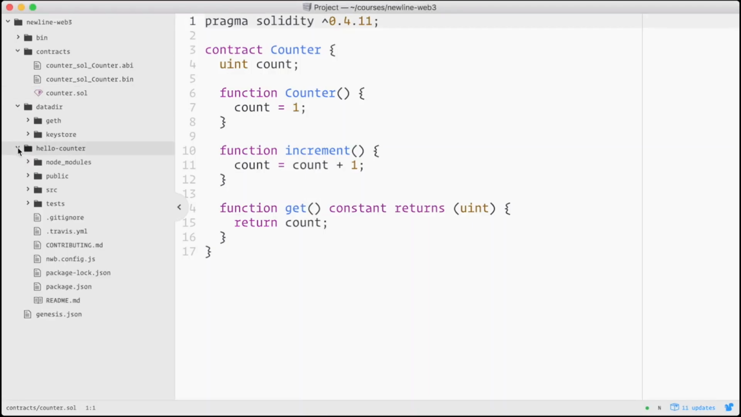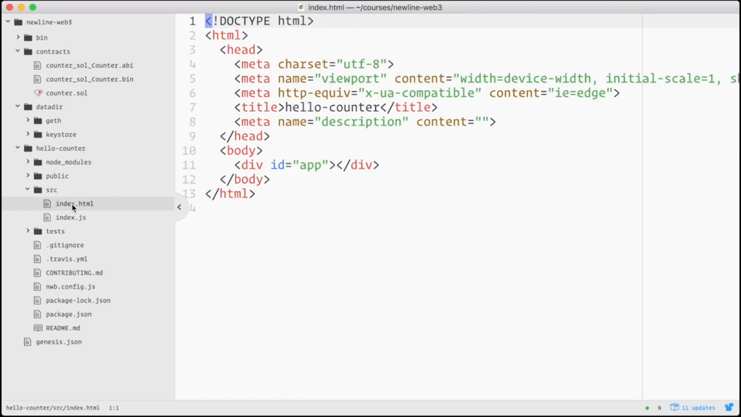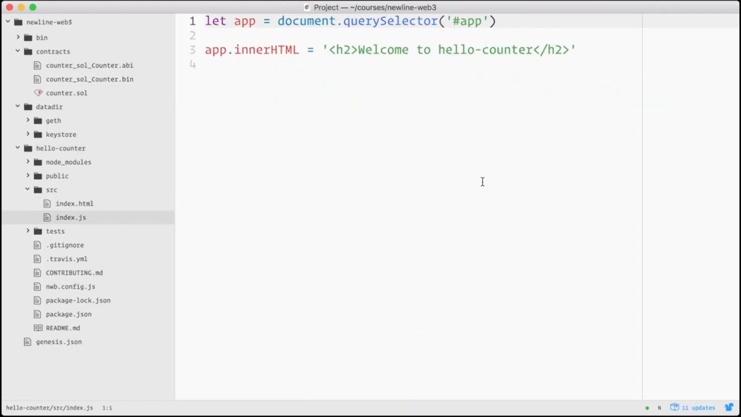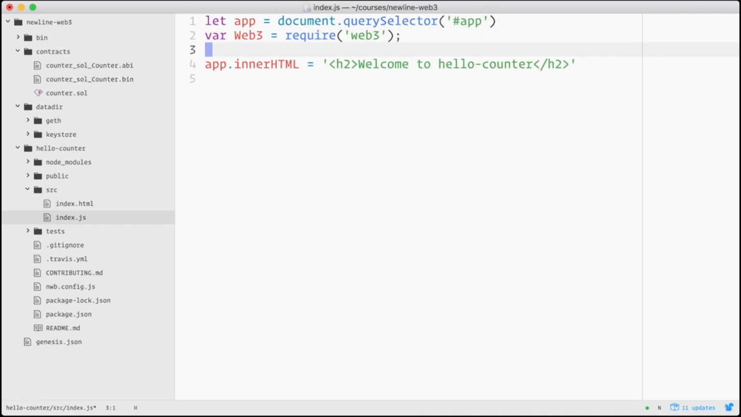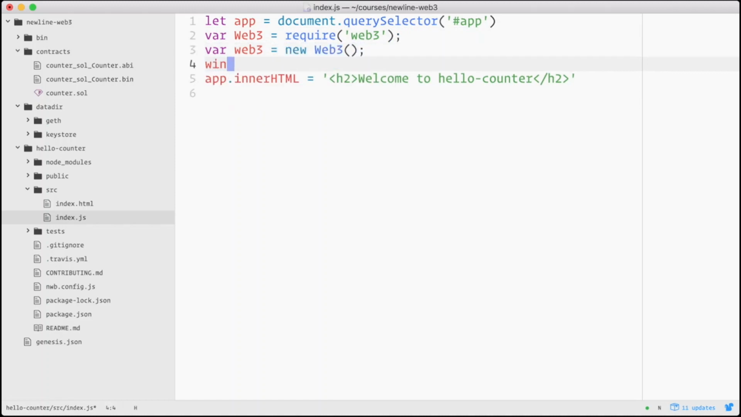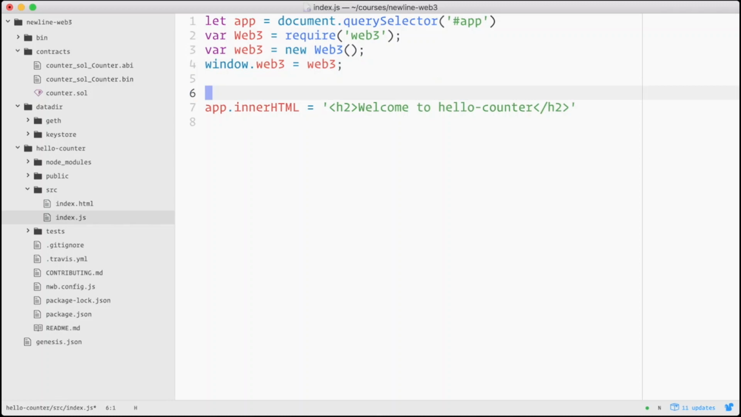We can open up the code and see that the basic app we're given has an index.html and an index.js. The first thing we'll do is require Web3. And the way the Web3 API works is we're going to call new on this object. So we'll declare a lowercase web3 equals new web3. And so we can expose variables to our console by setting them on window. So let's make web3 accessible to our browser console by typing window.web3 equals web3.